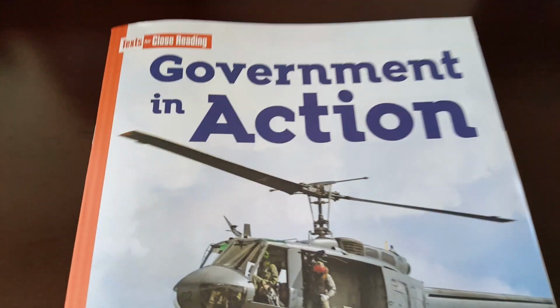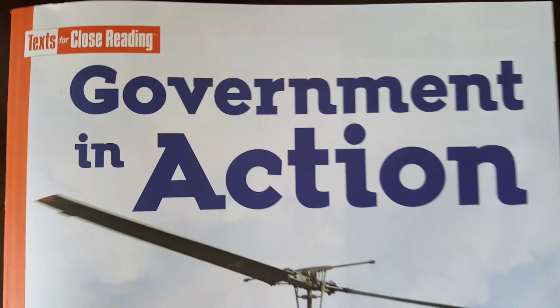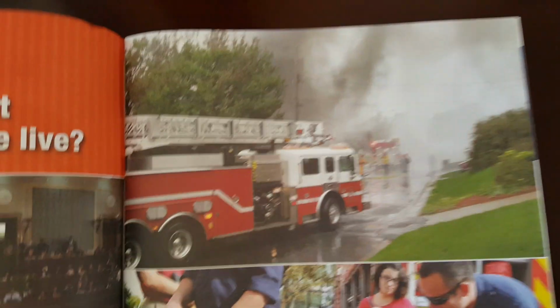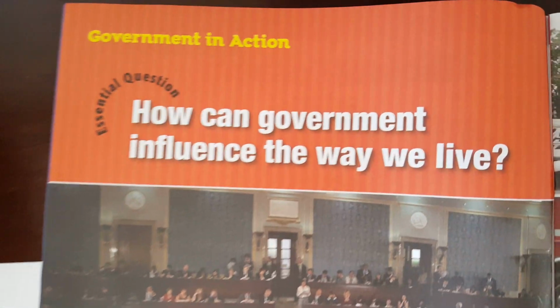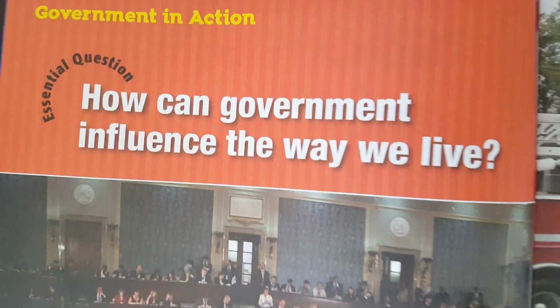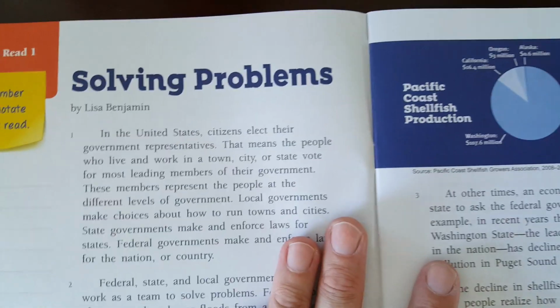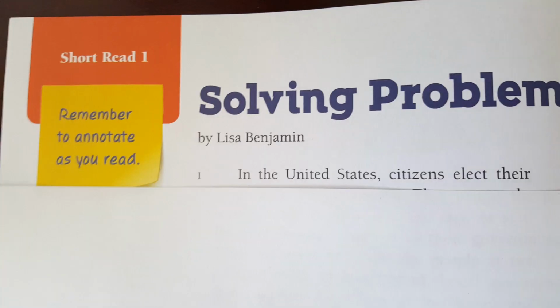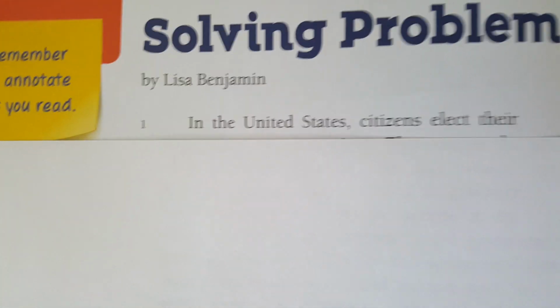This is a read aloud for text for closed reading from the booklet Government in Action. If you flip over a couple pages, we have the essential question: how can government influence the way we live? But here's the first read on Solving Problems by Lisa Benjamin. Here we go. We're going to take it one sentence at a time.